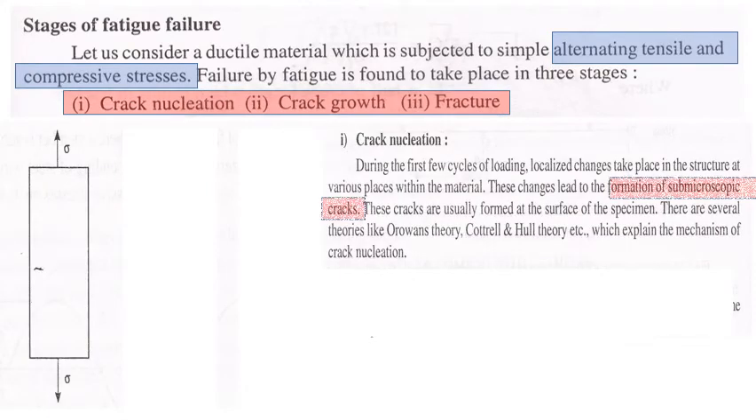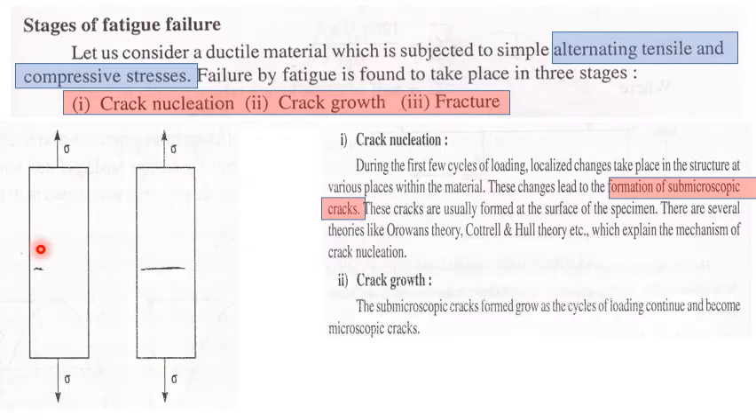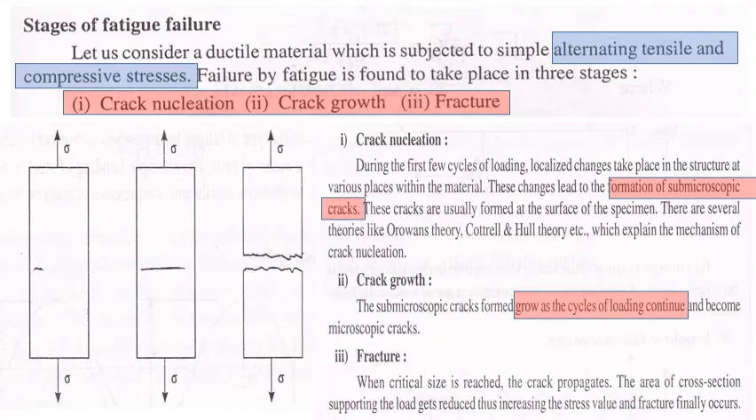Now, to see the crack nucleation: under different types of loading, micro cracks form on the surface. How exactly are these cracks going to form? There are a few theories which define the formation, or the nucleation, of these cracks on the surface. Next, these micro cracks will coalesce, or add up, and the crack will grow in that direction. And the third one is fracture. So the crack will propagate.